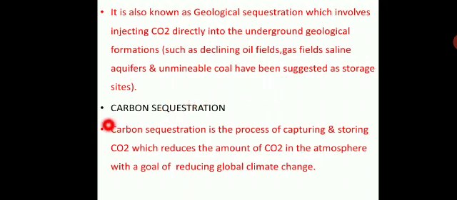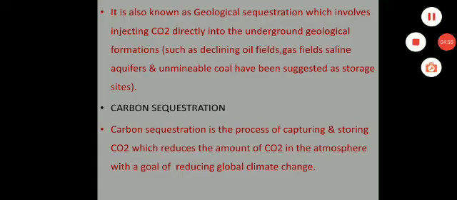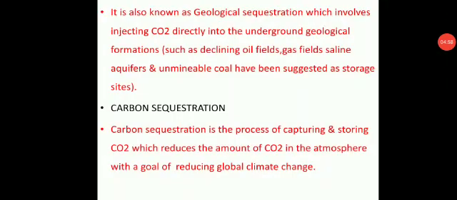Next, we want to study what carbon sequestration is in an elaborative manner. What is carbon sequestration? It is a process of capturing and storing carbon dioxide, which reduces the amount of carbon dioxide in the atmosphere with the goal of reducing global climate change. Especially we want to reduce global warming, which is called global climate change.